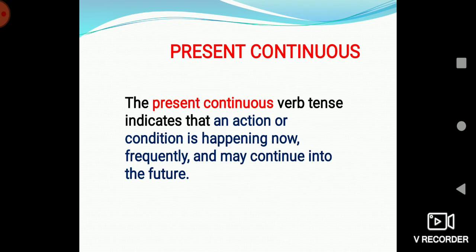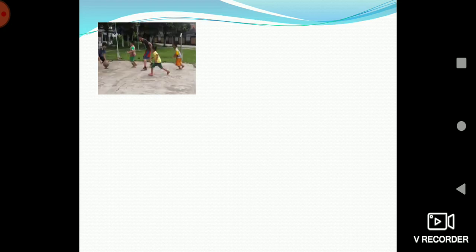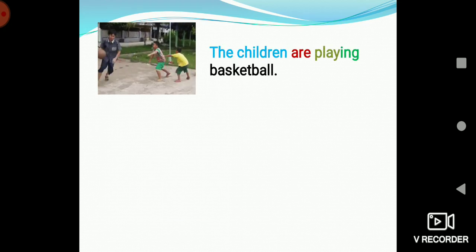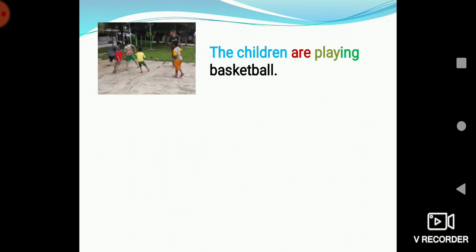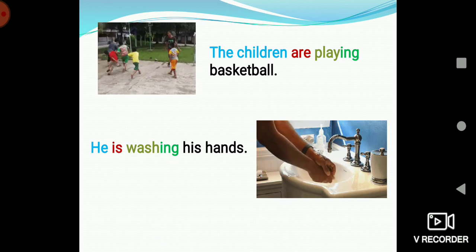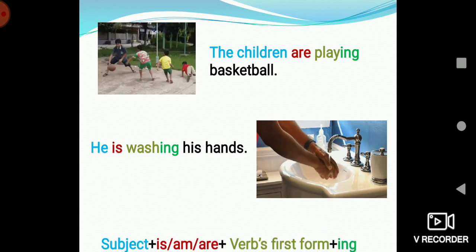Now let's talk of present continuous tense. The present continuous verb tense indicates that an action or condition is happening now, frequently, and may continue into the future. The children are playing basketball. It is an ongoing action. Similarly, here he is washing his hands.